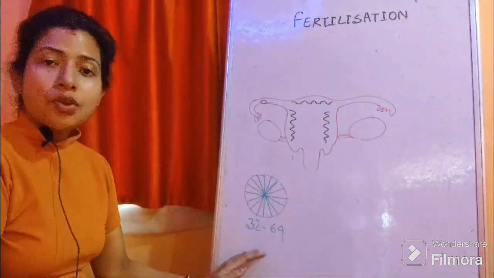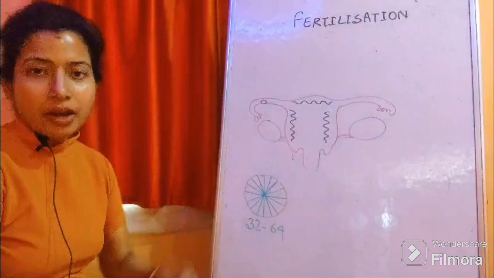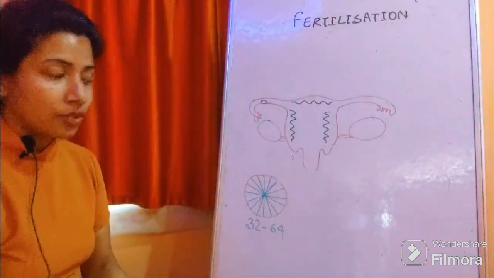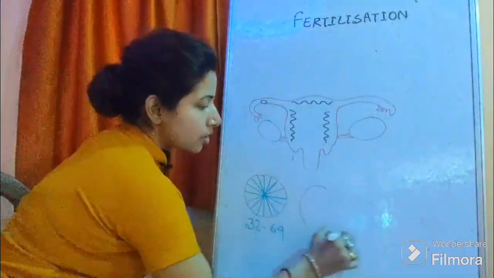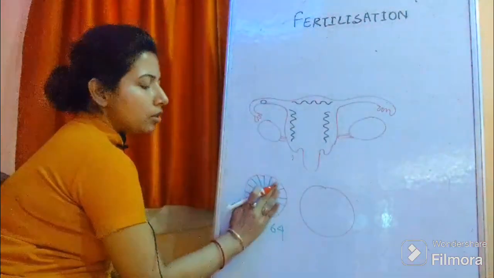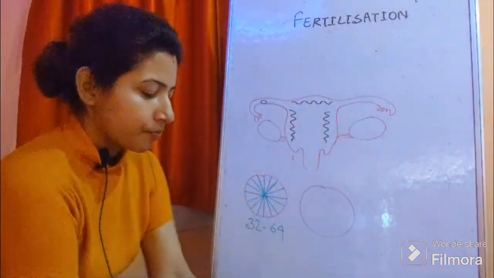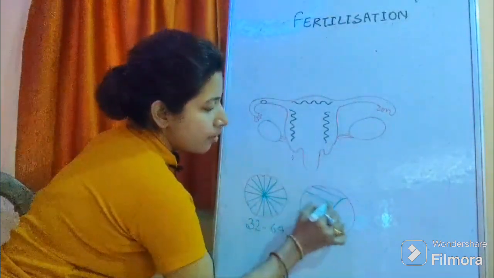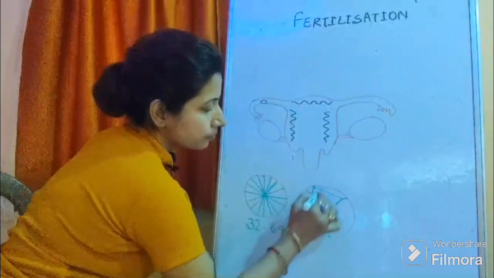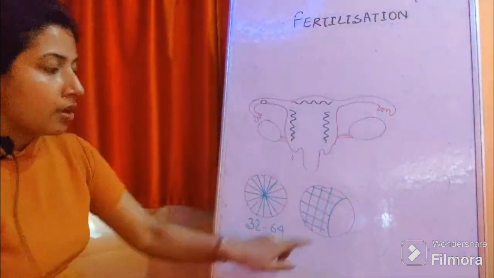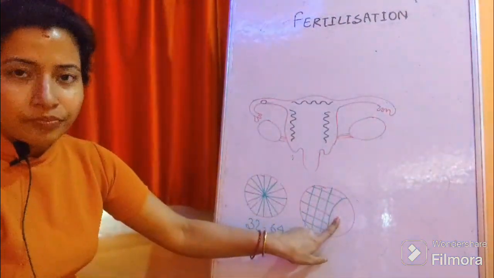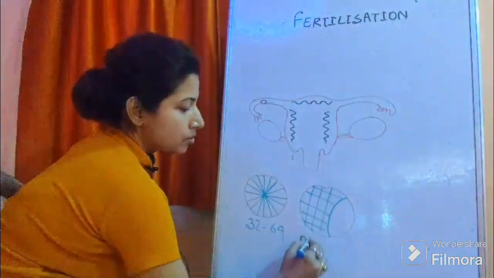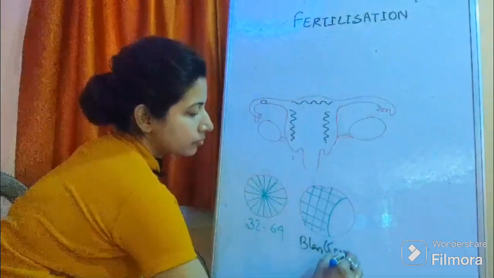Now this blastula is not the stage when it can be implanted. Blastula now transforms into blastocyst stage, and this blastocyst is the stage when all this cell mass gets separated in a particular zone, leaving an empty space here. This is the blastocyst stage. This stage is known as blastocyst stage.